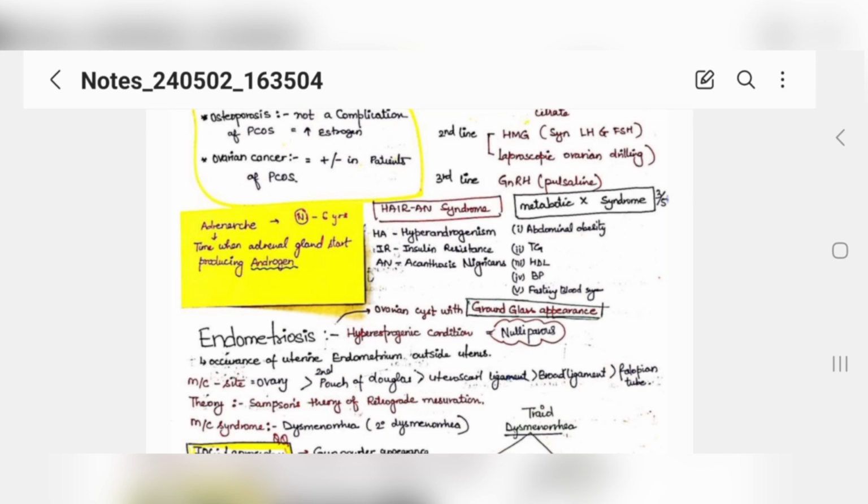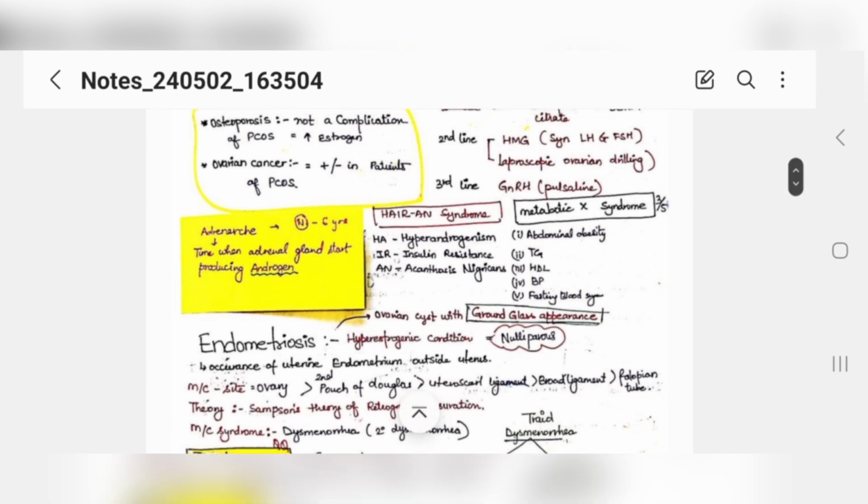So this is the basic. She has diabetes, she has hypertension, and she has obesity. So obesity, triglyceride high, HDL low, BP, and fasting sugar. This is metabolic X syndrome. If any three out of these are there, then you can call it metabolic X syndrome.